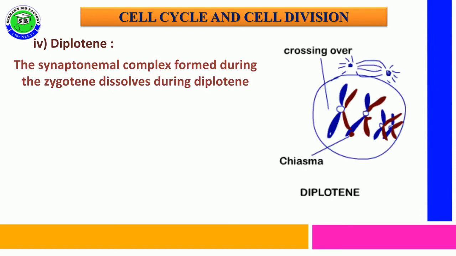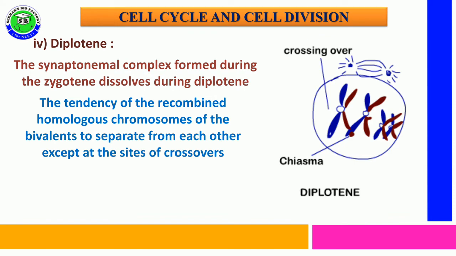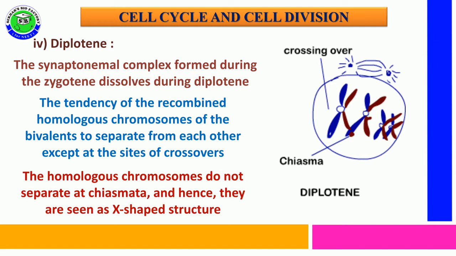In diplotene, one special event takes place: the dissolution of the synaptonemal complex, which was formed in the zygotene stage. When the synaptonemal complex is dissolved, the recombined homologous chromosomes of the bivalent tend to separate from each other, but separation is not seen at the site where crossing over occurred. So the homologous chromosomes do not separate at chiasmata.